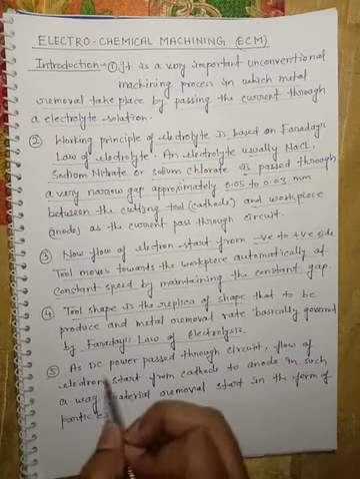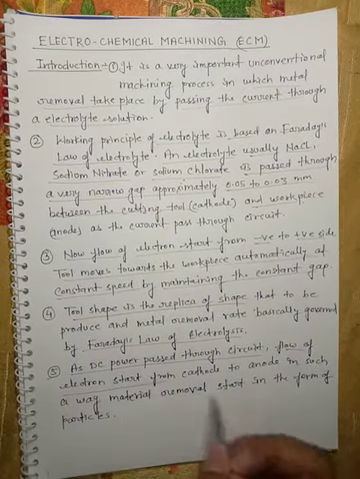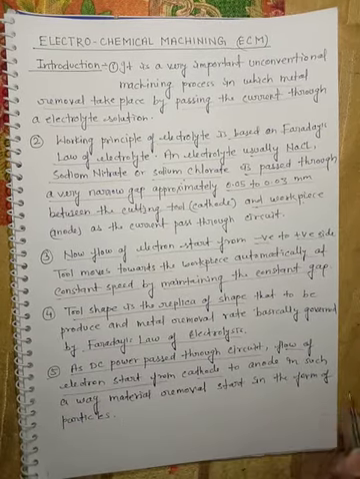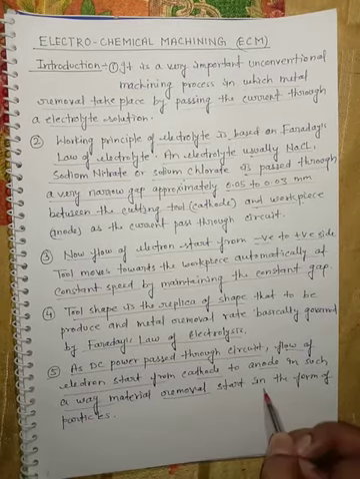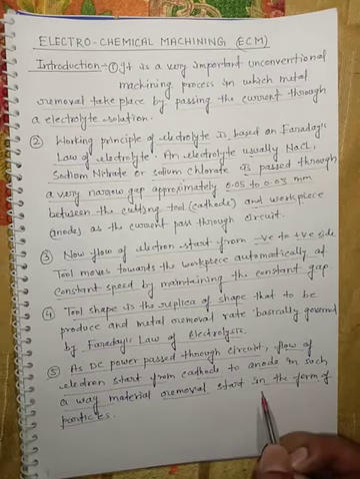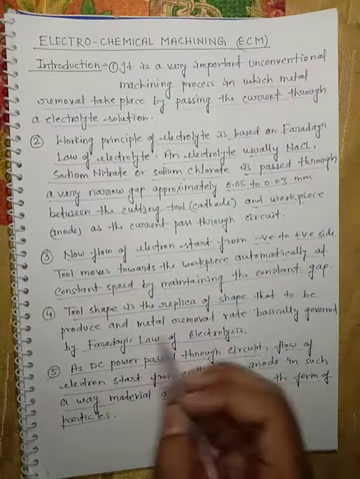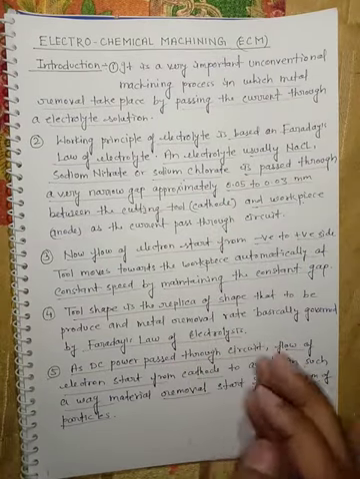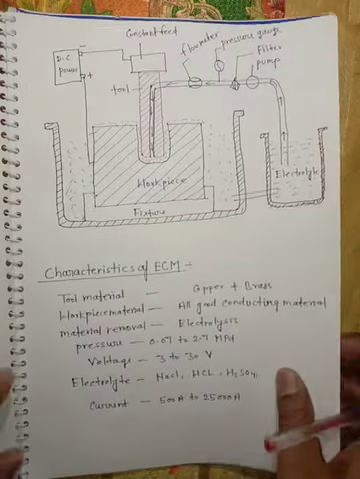Now, in the fifth point, as DC power passes through the circuit, the flow of electrons starts from the cathode to the anode. In this way, material starts to be removed from the workpiece as small particles or metal ions. Whatever we have written here, we will discuss in the schematic arrangement also, so that we can easily clarify the principle of electrochemical machining.